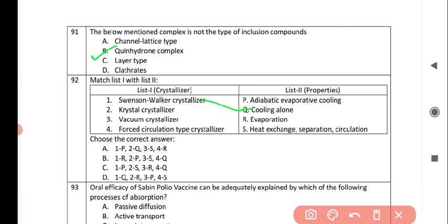Crystal crystallizer correctly matches with option number R, that is evaporation. For vacuum crystallizer, it correctly matches with option number P, that is adiabatic cooling. And for forced circulation type crystallizer, it correctly matches with option number S, that is heat exchange, separation and circulation. So option number D is correct for this question.